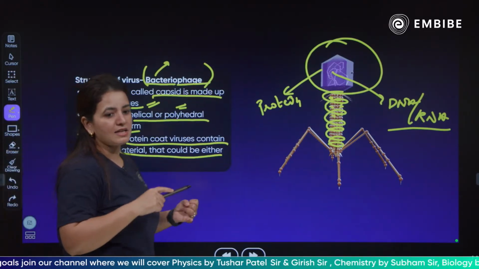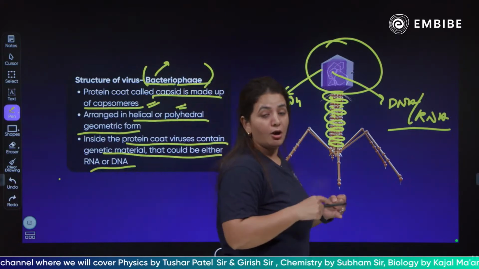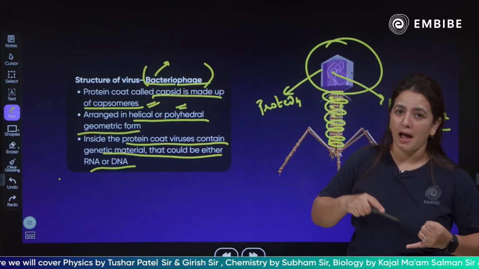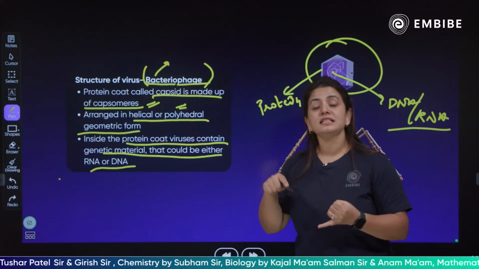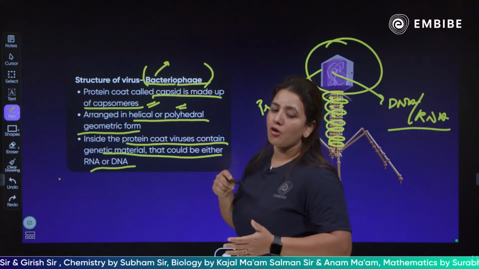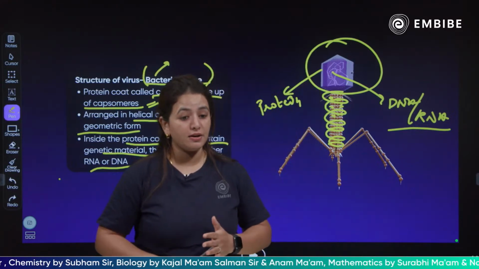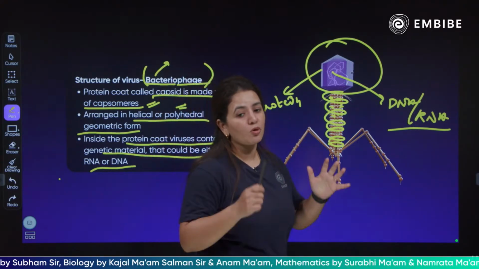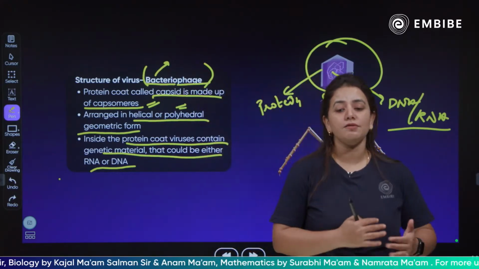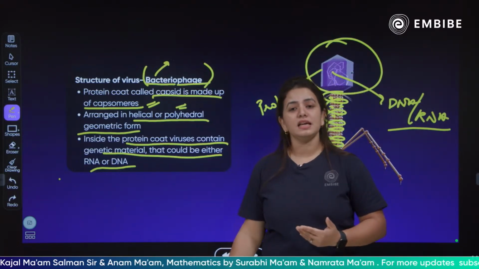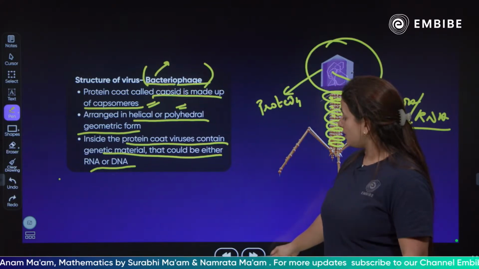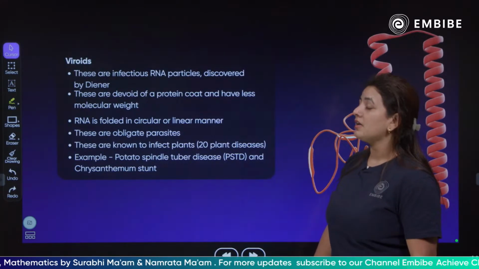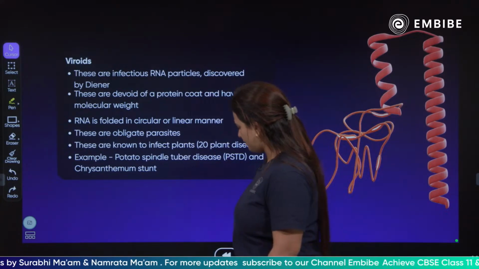So the bacteriophage has a protein coat called the capsid, and the capsid is made up of capsomeres. These capsomeres are arranged in a helical or polyhedral form. Inside the protein coat there is genetic material, which could be DNA as well as RNA. Clear? So this is all about the viruses.